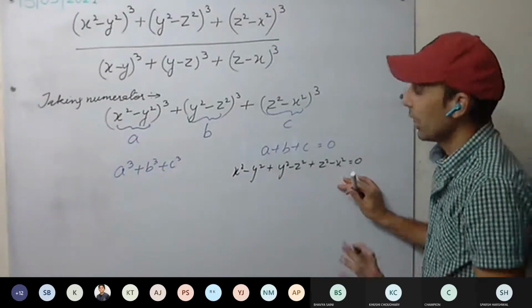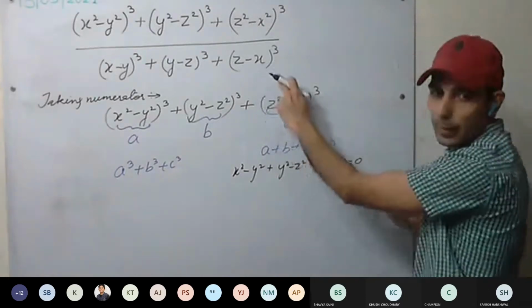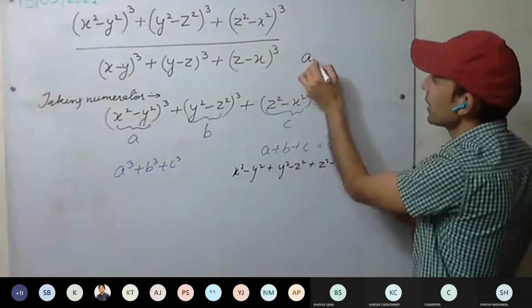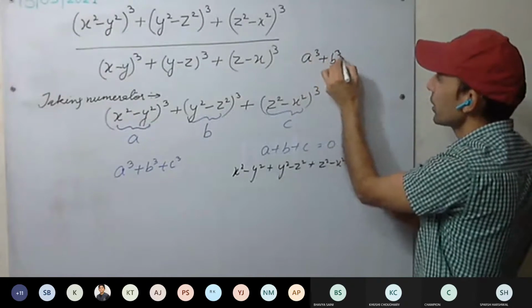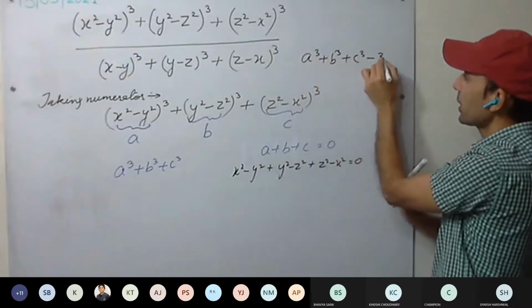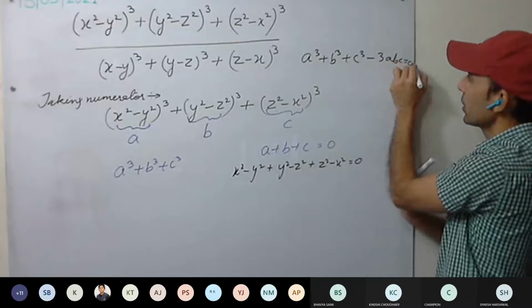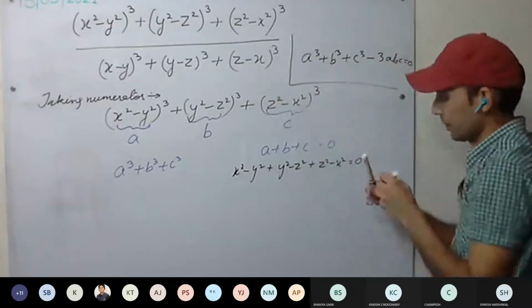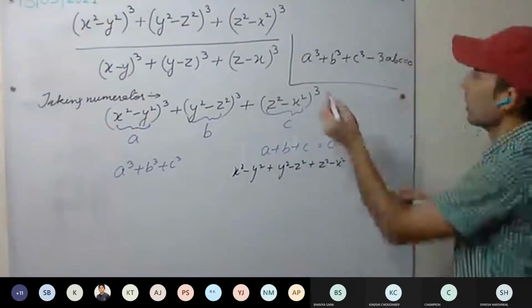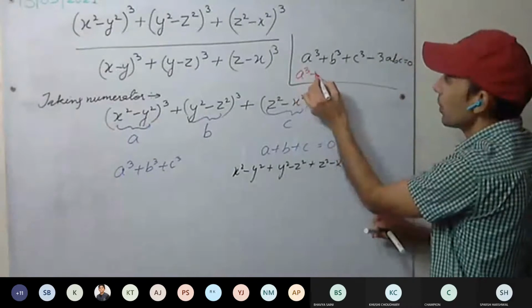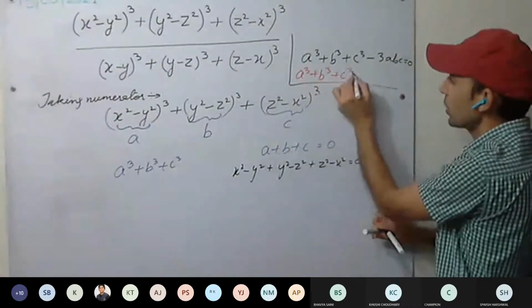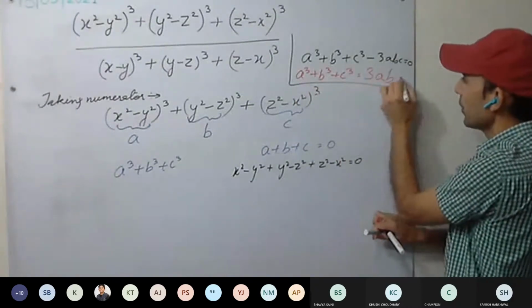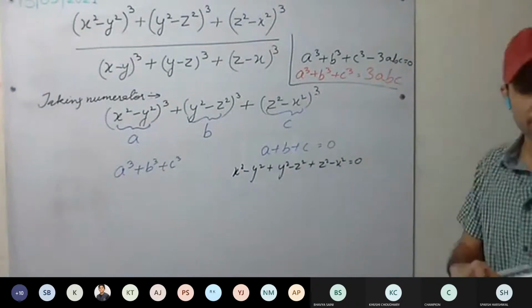This is clear. And what we have studied: if a plus b plus c equal to 0, then a cube plus b cube plus c cube minus 3abc equals 0, or a cube plus b cube plus c cube equals 3abc.